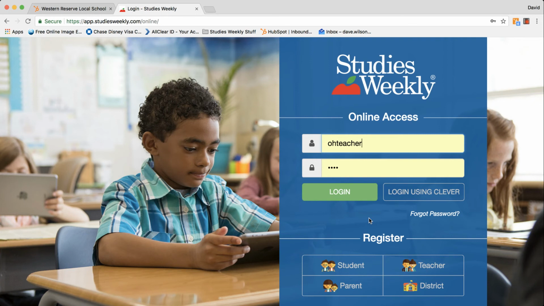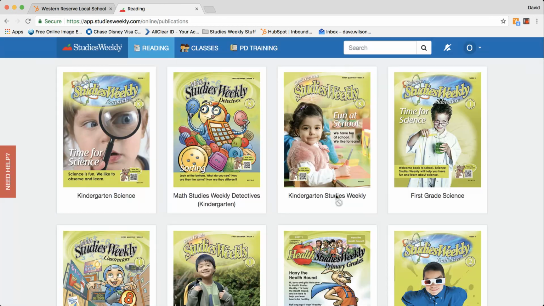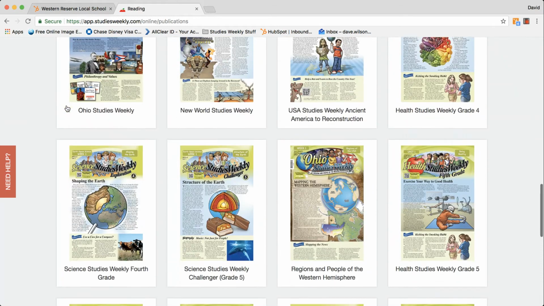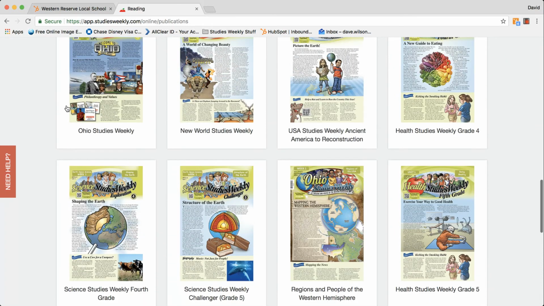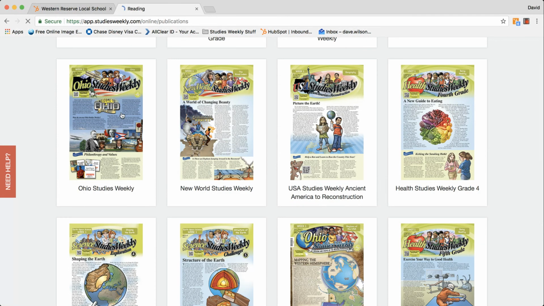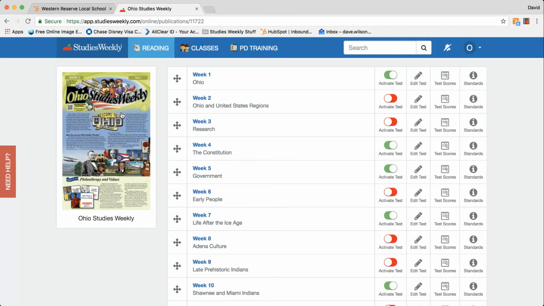If you go to studiesweekly.com and click the login button, it will take you to this screen. For a demo account, you can log in using the username OHTeacher and the password demo. Go ahead and log in here. In the demo account, you get to see all the different publications we have, social studies and science, and a few others. If you come down and find the fourth grade, it's right there. We'll go ahead and click into it.